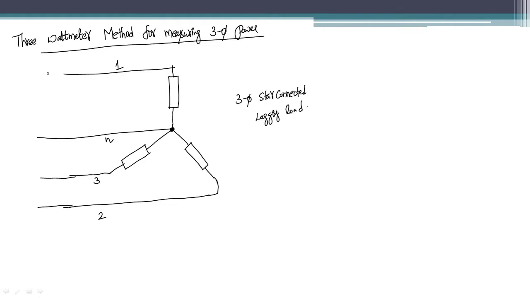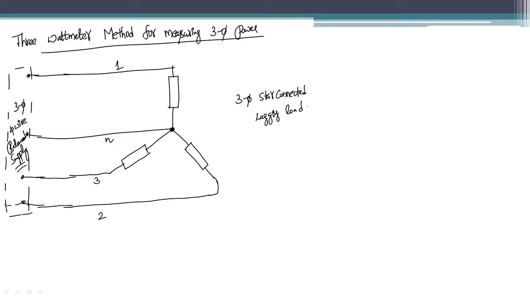And you have a supply which can be taken from here, though it is a three phase four wire balanced supply. In general the supply is of balanced nature. Okay, so from here you have a three phase four wire balanced supply giving to these lines, right? Now how can I measure the power by using 3 watt meters?